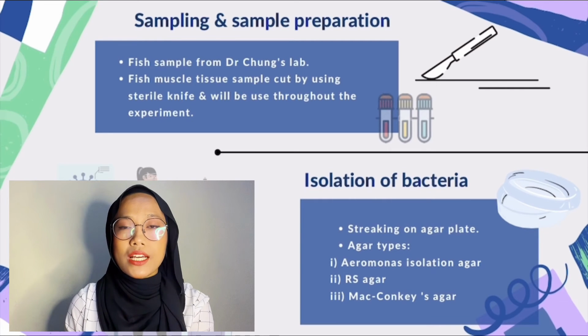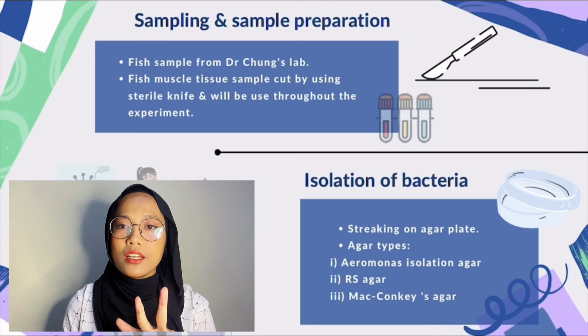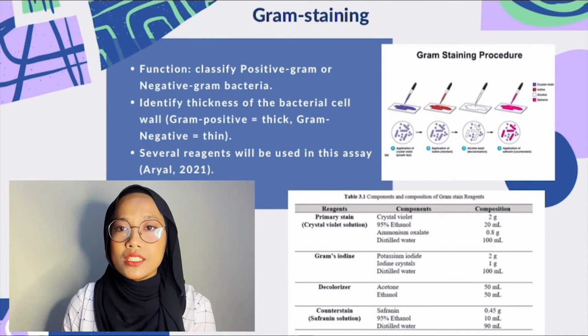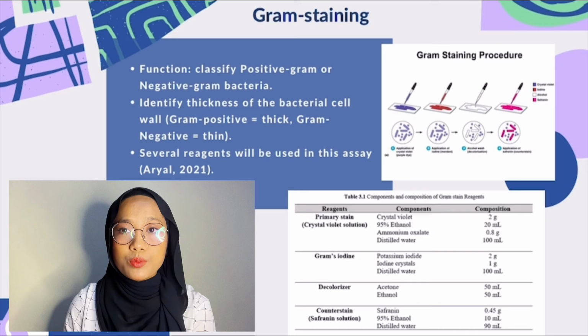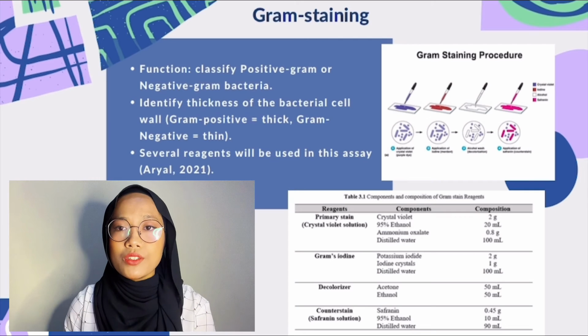Subsequently, for the isolation of the bacteria, the procedure involves streaking of sample on agar plate. The agar types to be used are Aeromonas isolation agar, RS agar, and MacConkey's agar. Next is on the gram staining. This procedure is done to classify the bacteria from the sample into gram-positive and gram-negative bacteria. This will allow us to know the thickness of the bacterial cell wall, which is part of their morphology.